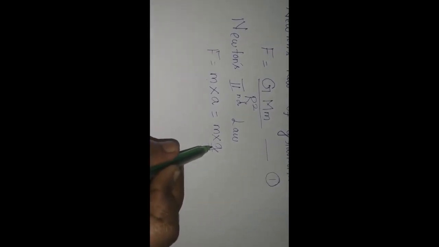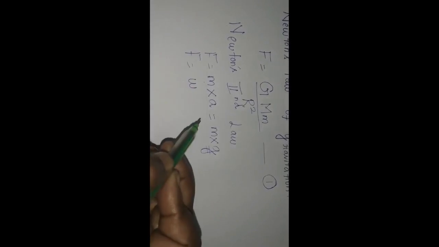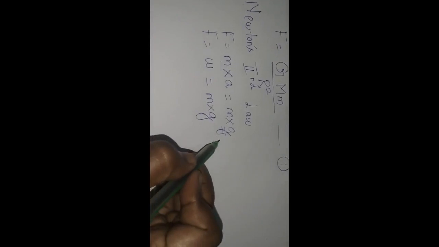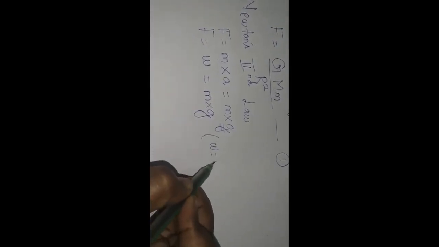So we are going to change m into a as m into g. So F equal to weight W equal to m into g. Simply W equal to m into g.